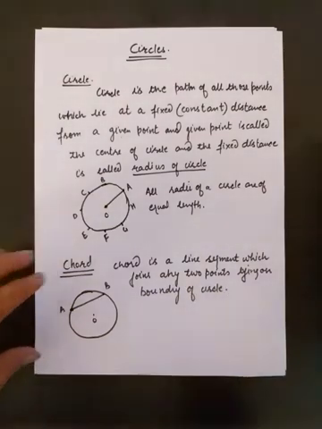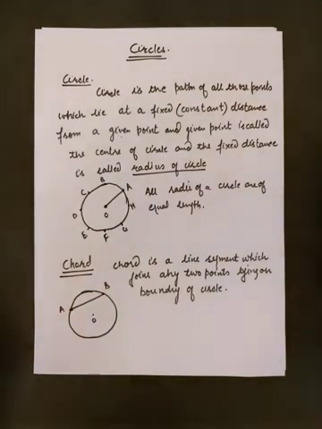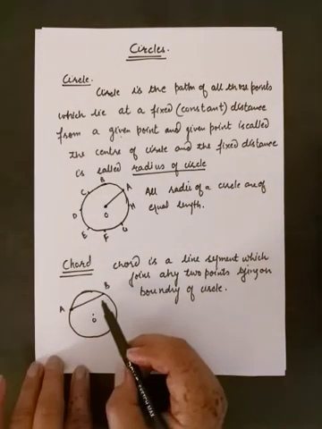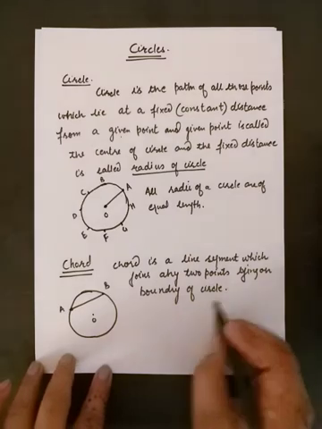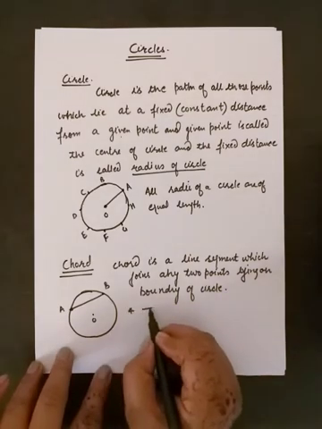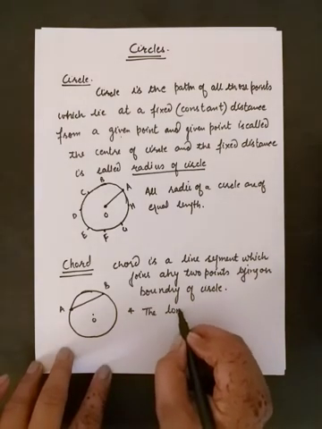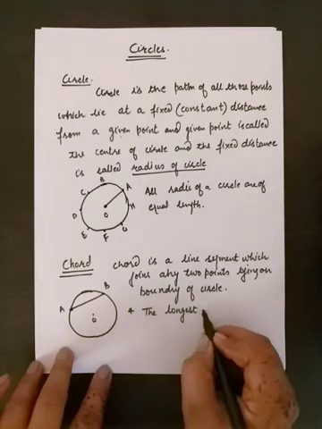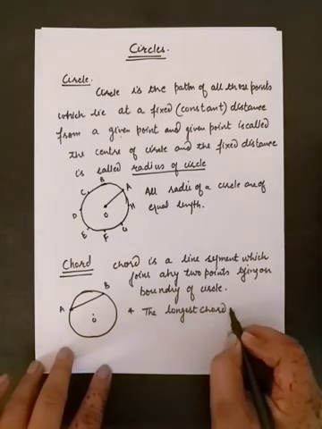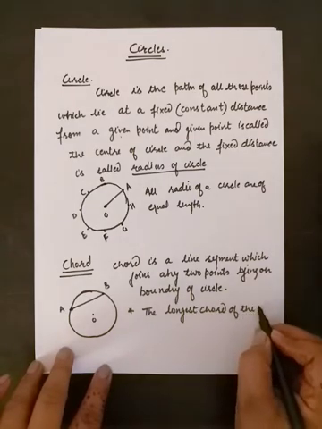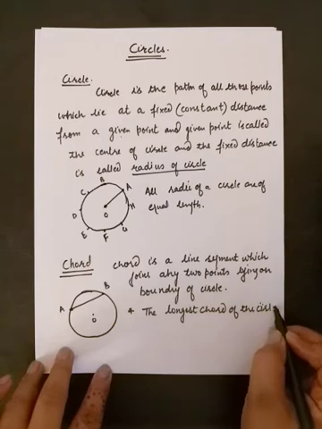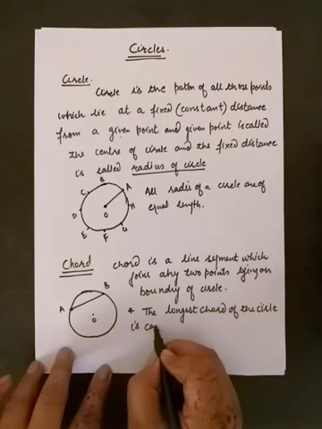And a circle can have infinite chords. We can draw infinite chords in a circle. But the longest chord of the circle is called its diameter.